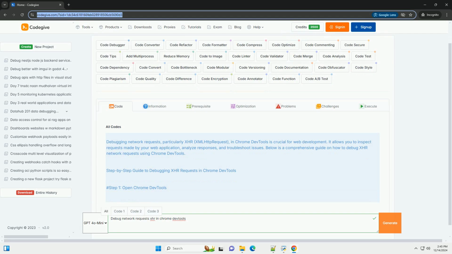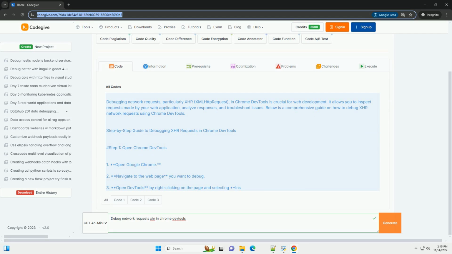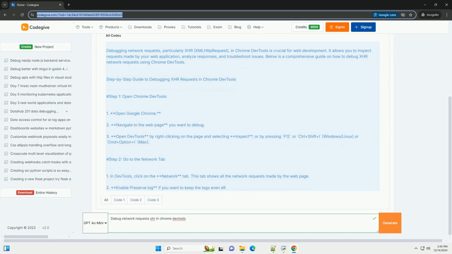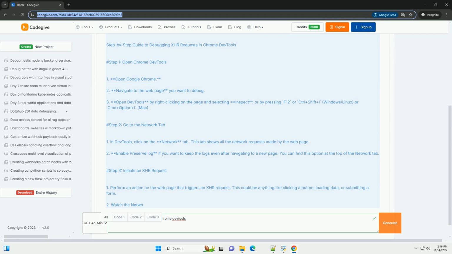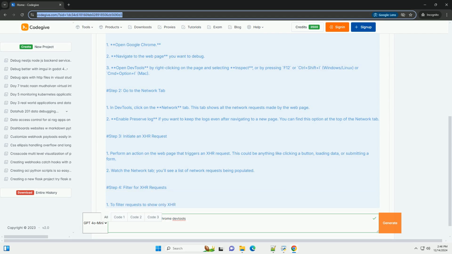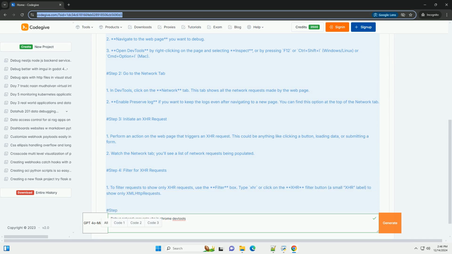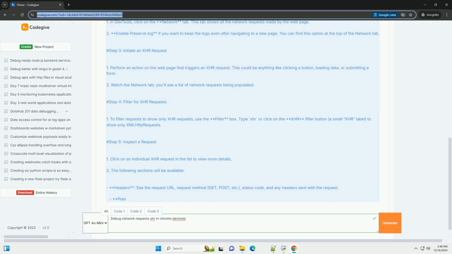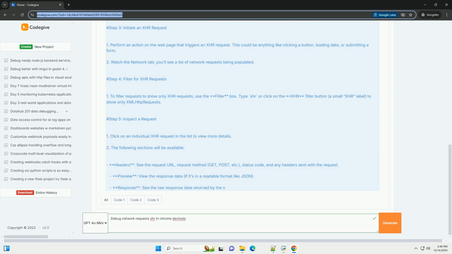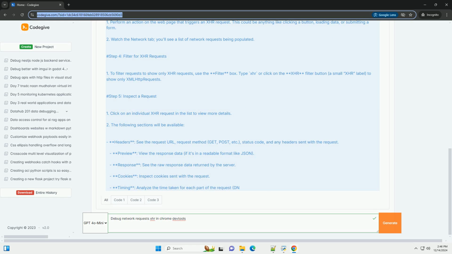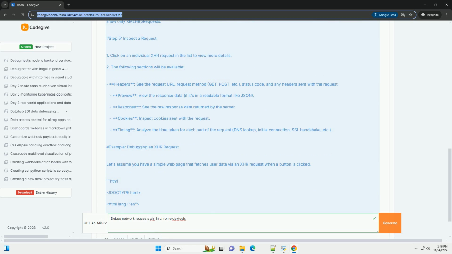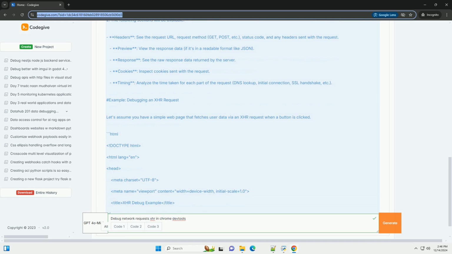Debugging network requests, particularly XHR, XMLHttpRequest, in Chrome DevTools is crucial for web development. It allows you to inspect requests made by your web application, analyze responses, and troubleshoot issues. Below is a comprehensive guide on how to debug XHR network requests using Chrome DevTools. Step-by-step guide to debugging XHR requests in Chrome DevTools.